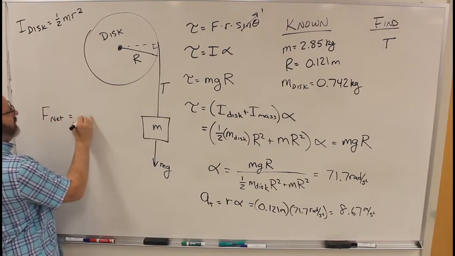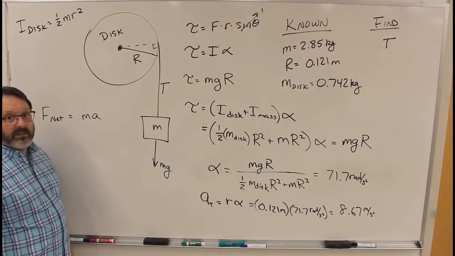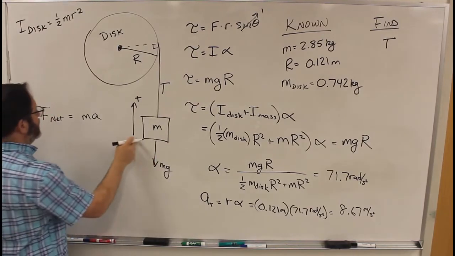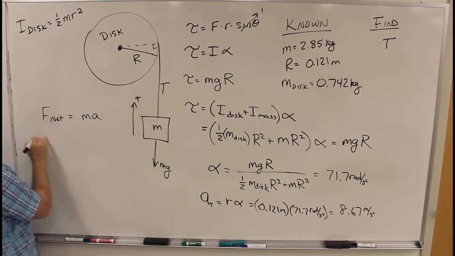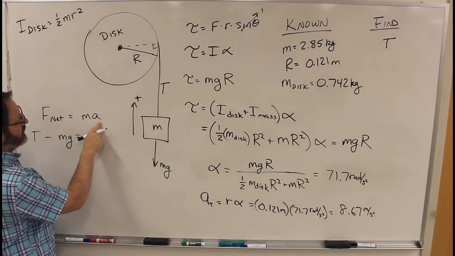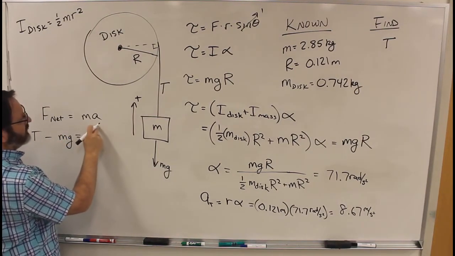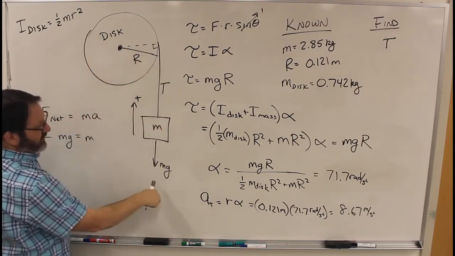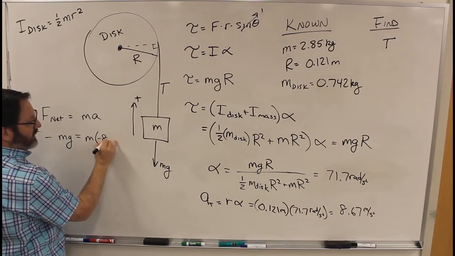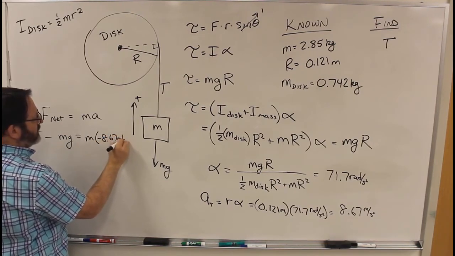And we know that net force is mass times acceleration. If I take this as the positive direction, then the net force, that's T minus mg, equals m times the acceleration. It's actually accelerating downwards. So that's times negative 8.67 meters per second squared.